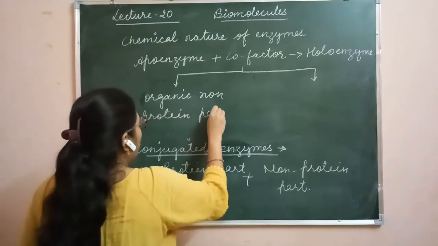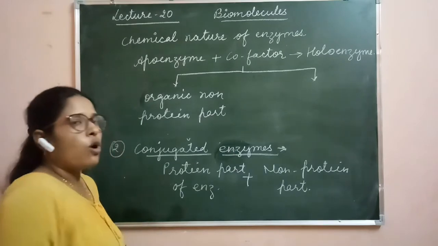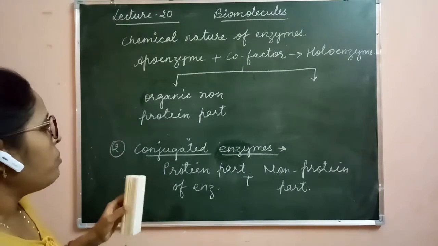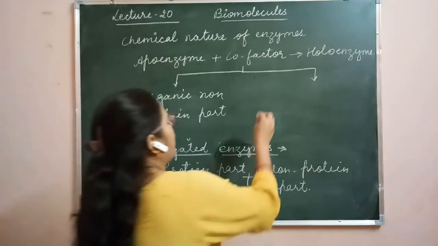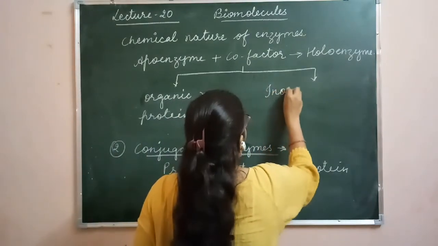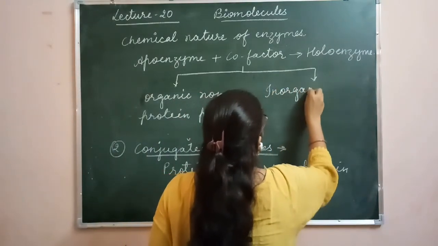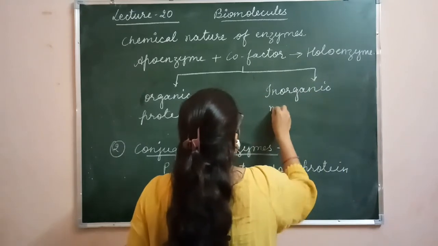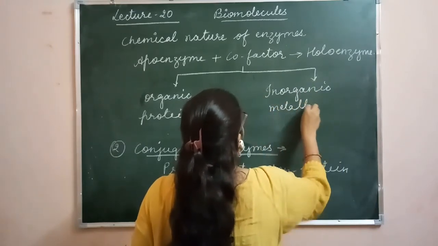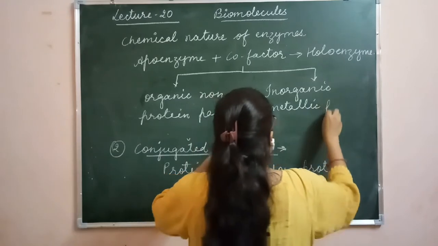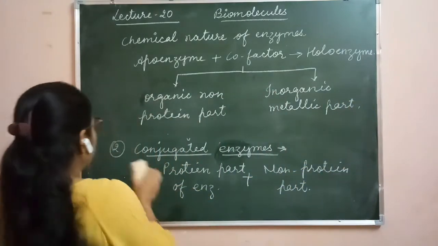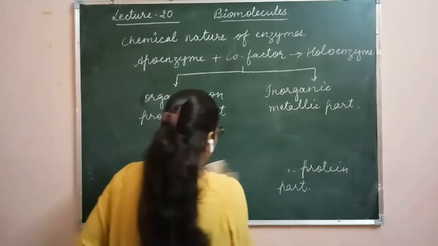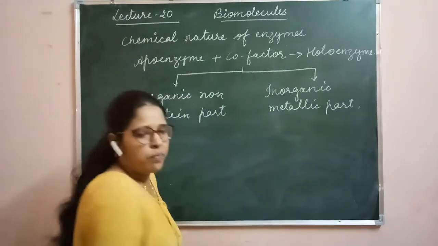This part should not be proteinaceous. And the second one is the inorganic metallic part. Clear? So this is basically the type of cofactor.